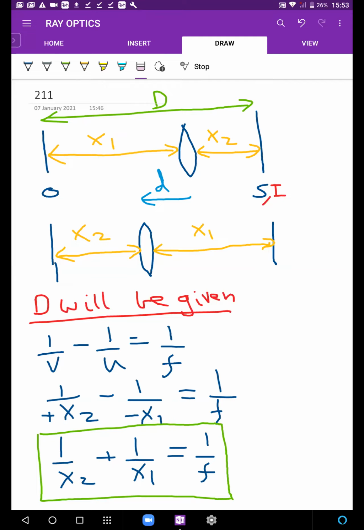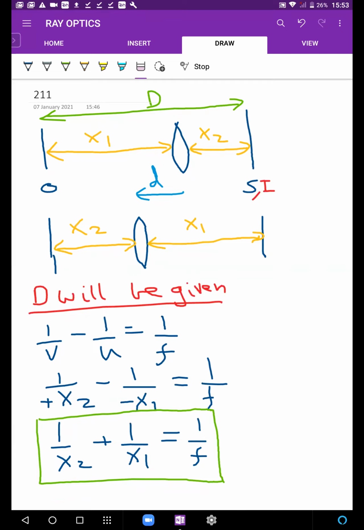Ayush is observing that it is very clear from this equation that x1, x2 are interchangeable. Absolutely. In fact, this equation tells me that the nature is such that x1 and x2 could have interchanged, which is why I could also place the object at x2 and the image at x1. The equation that comes out is the same again. Now from this equation we can also see that x1 and x2 can be interchanged and still the equation would be satisfied. Now in any question D will be given, and our objective is to somehow find F.